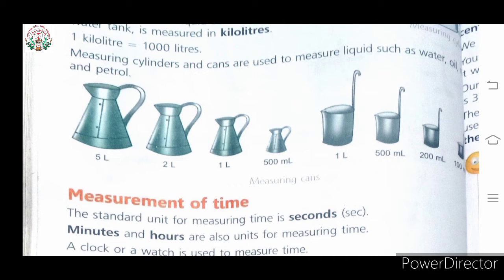This second kind of measuring can is commonly used by the milkman. You have seen sometimes when your milkman measures the milk, they use this kind of cans. So from this we come to know that the standard unit of capacity is liter and milliliter, and 1 kiloliter is equal to 1000 liter.